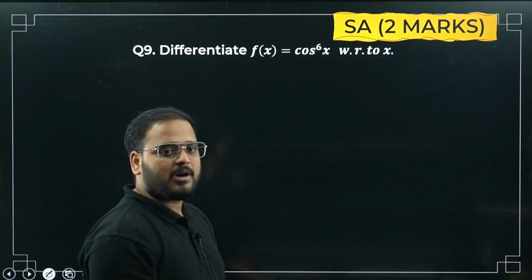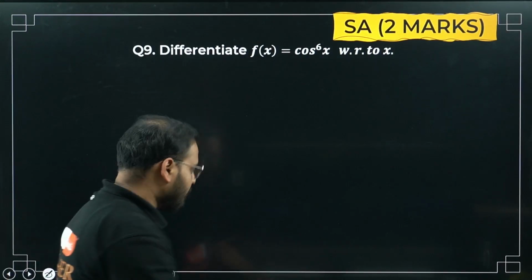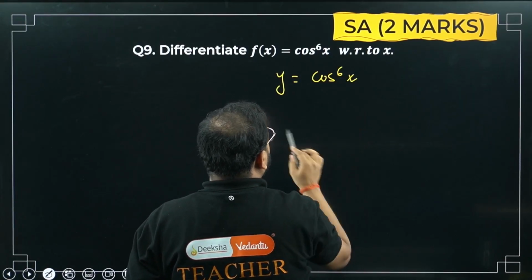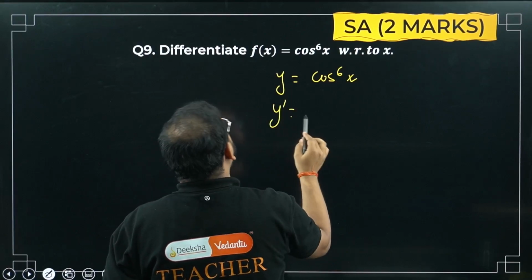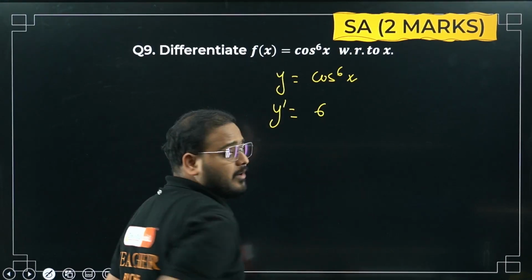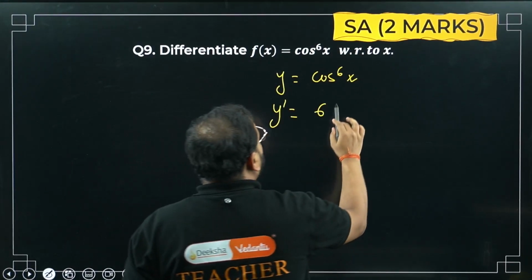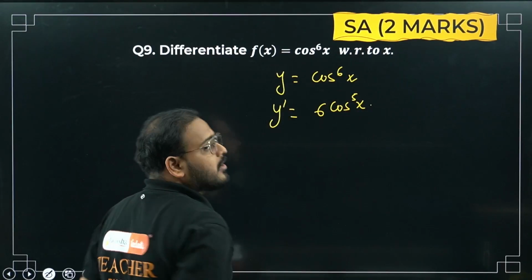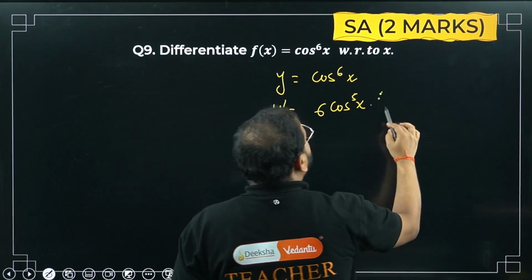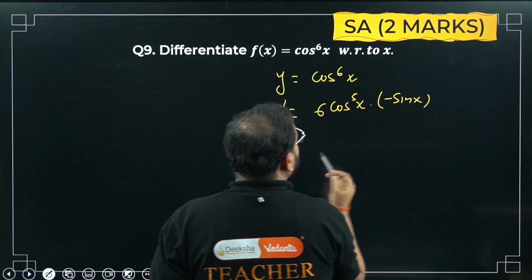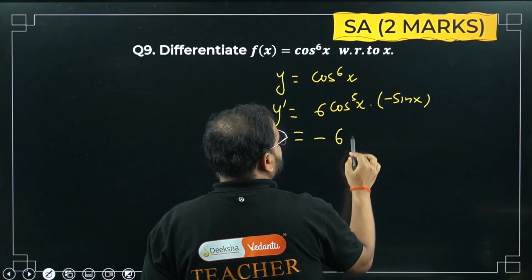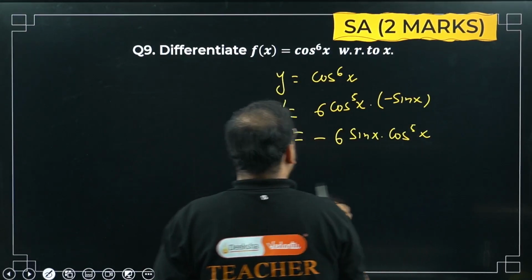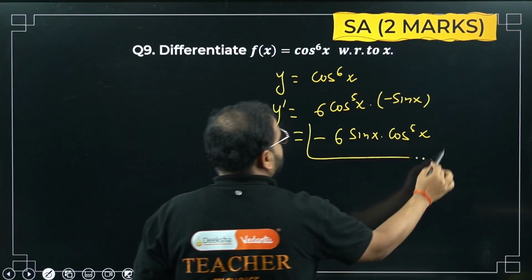Now a 2 marker. So a simple question. Very simple question. y is given as cos 6x. Differentiate. y dash equals to what? 6. I have to use what? First, for the power function, 6 times cos to the power 6 minus 1, so 5x. I have to differentiate now. Chain rule. So cos x will be what? Minus sin x, sir. Isn't it? Of course, sir. So minus 6 sin x cos 5x. Final answer.